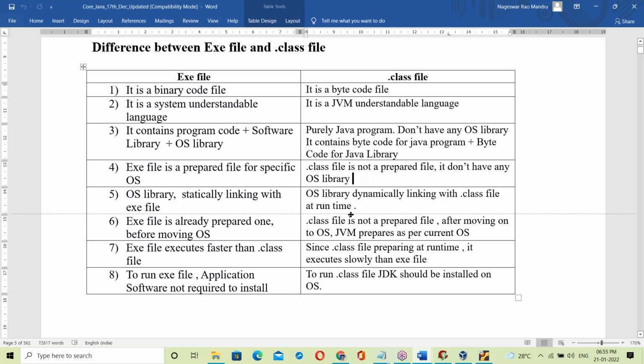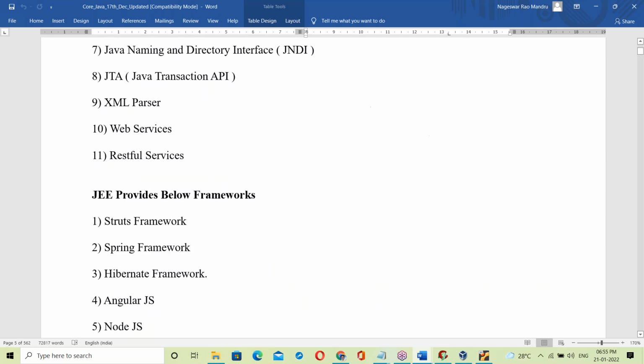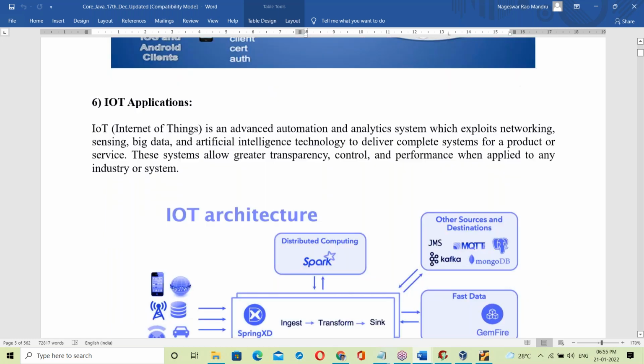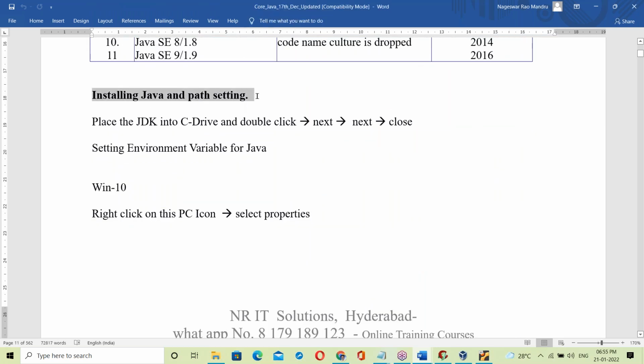So this is about exe files and class files being platform independent. This completes the Java introduction. The next topic is installing Java: how to install Java, installing Eclipse, and writing the first program.